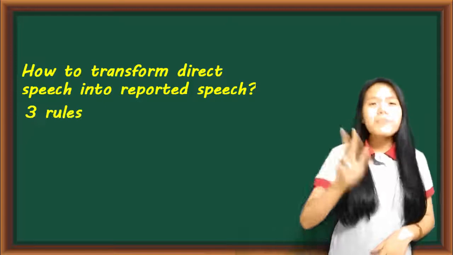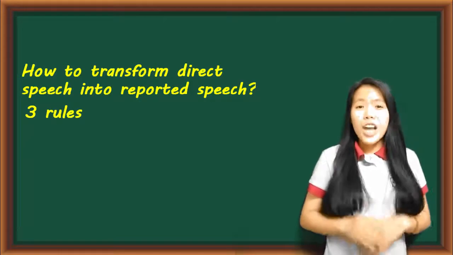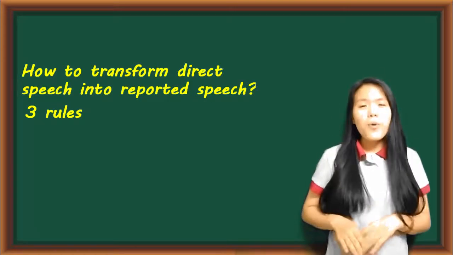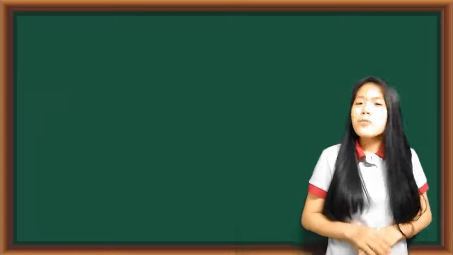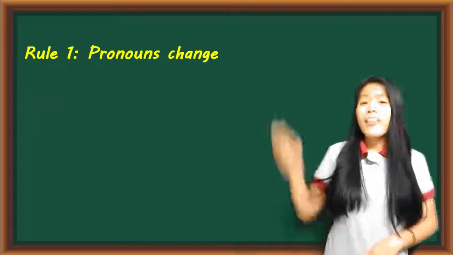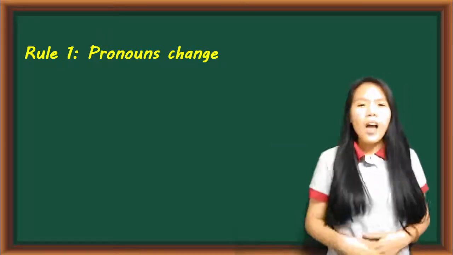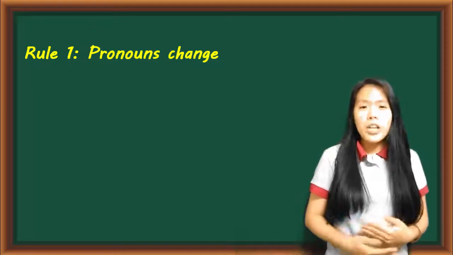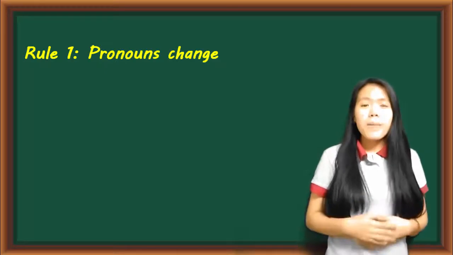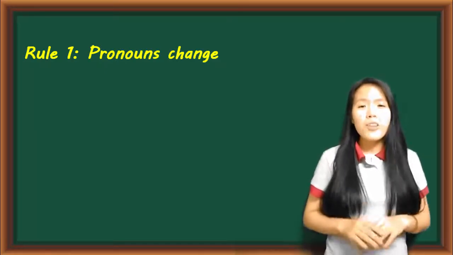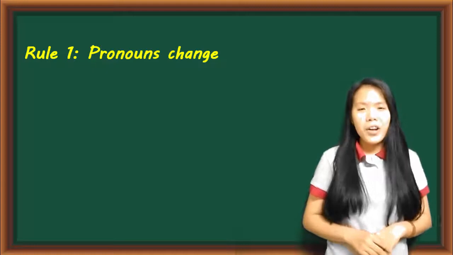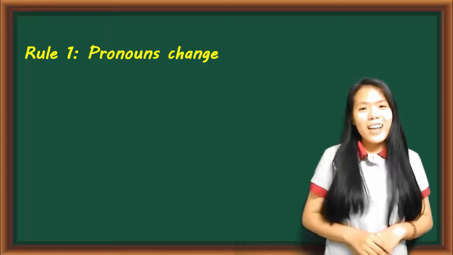There are 3 rules that you need to remember when changing a direct speech into reported speech. The first rule I want to mention is the pronoun change. When making a reported speech, the pronoun also changes because the person doing the reporting is not the original speaker. Let's have a look at some examples.